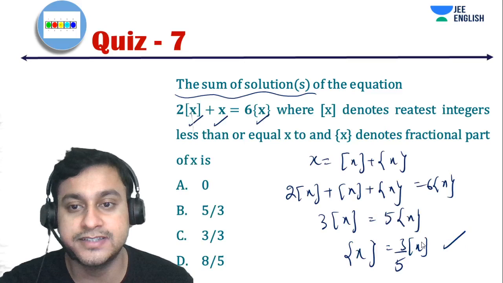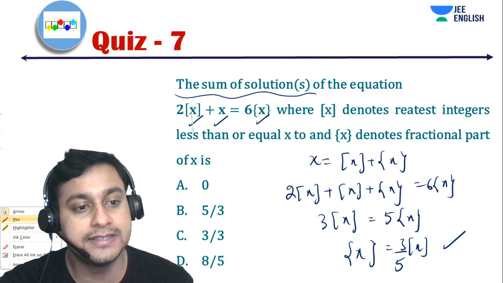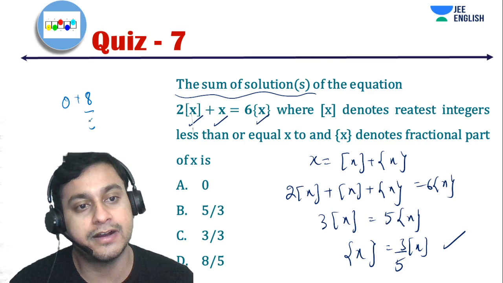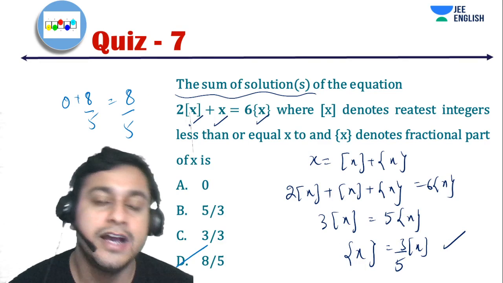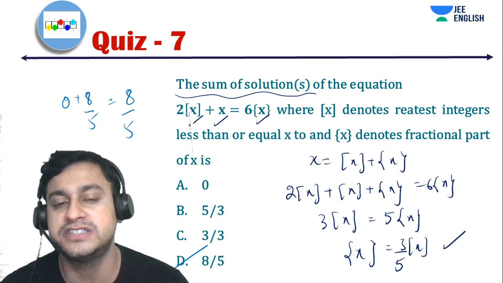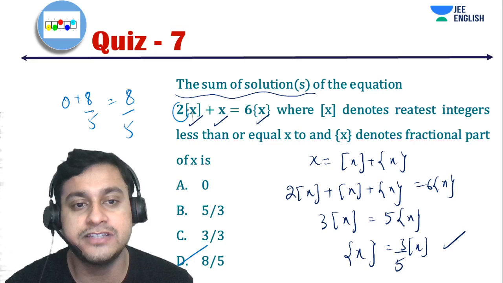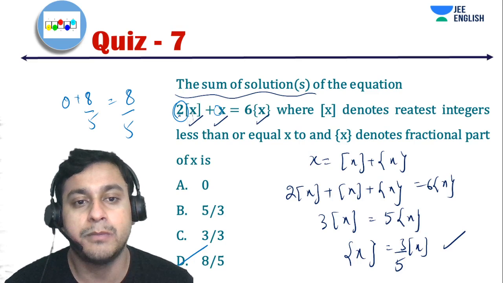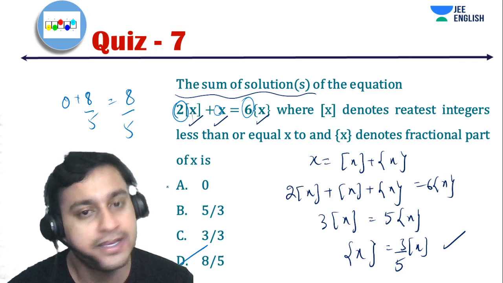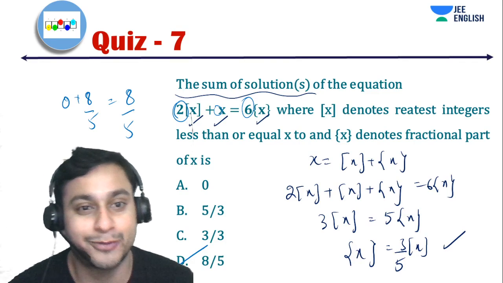So they have asked us the sum of the solutions. So 0 plus 8 by 5 will be nothing but 8 by 5, and that is our answer. That is, 8 by 5 is the answer. Very good question, guys. Asked obviously in previous years, we have got a lot of questions like this. So obviously if you change the coefficients of x, box x and fractional part of x, different kinds of questions can be framed on this, and this becomes a really interesting problem.